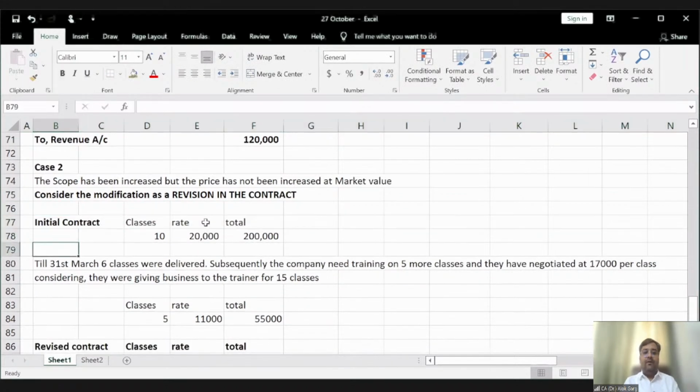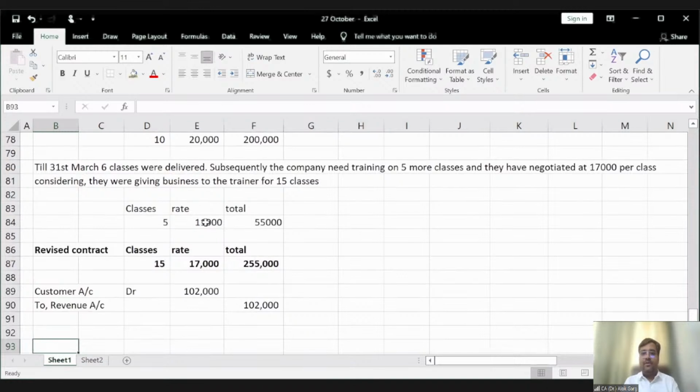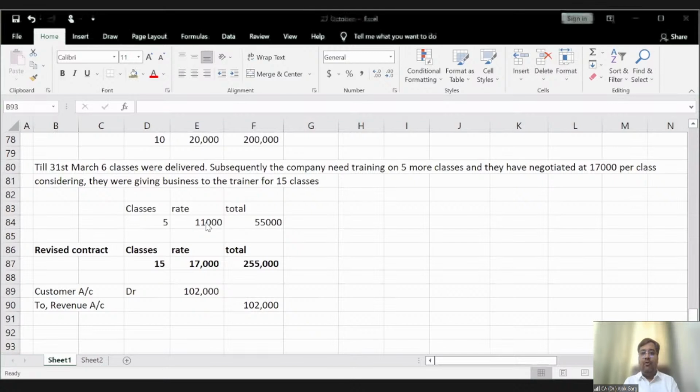Soham, Sumit, I hope you have understood this concept of modification. Yeah. Is it clear?